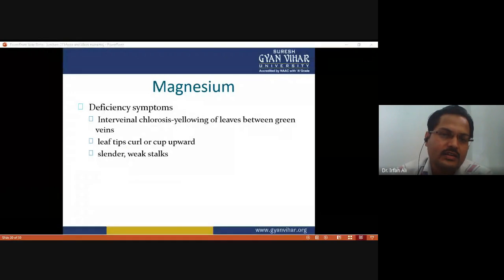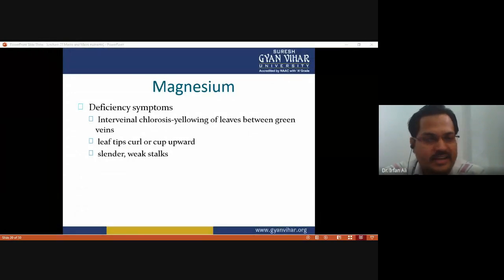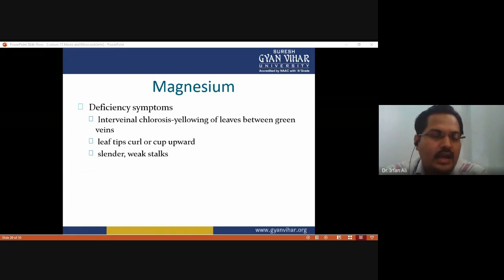And now, what are the deficiency symptoms of magnesium? They include interveinal chlorosis. Leaves have veins, and in interveinal chlorosis, it leads to yellowing of the leaves between the green veins. This is the major symptom of magnesium deficiency, which can be identified visually.